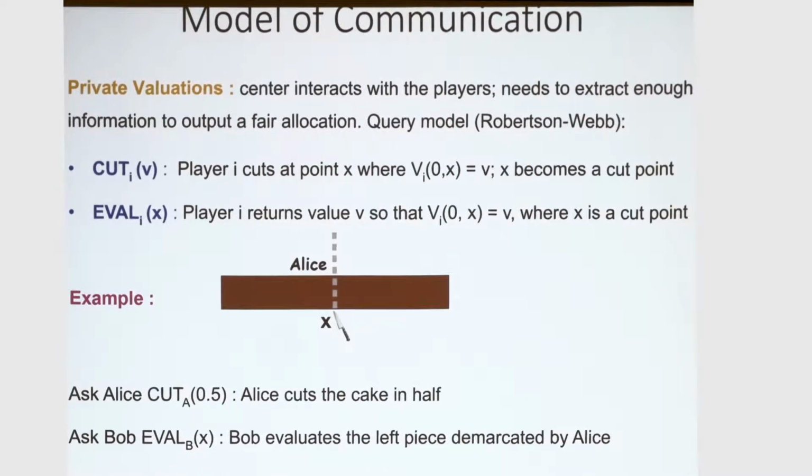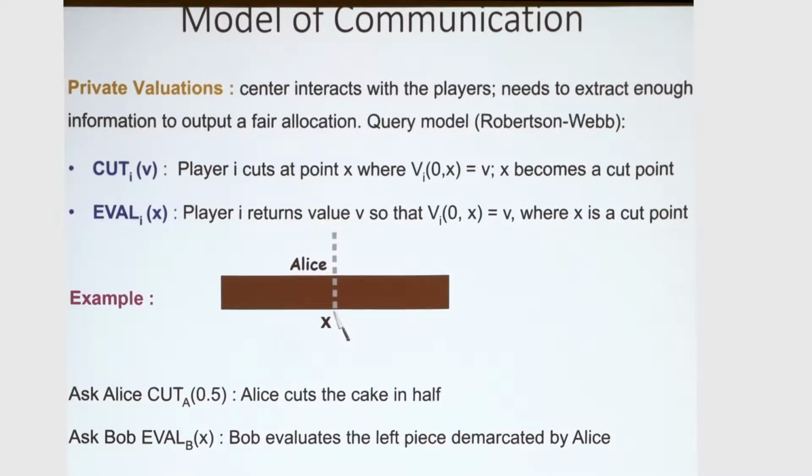In general, we can think of how the players can achieve a fair allocation, given that everybody knows only their own value; they start by knowing their own value. So you could think of having a center or a mediator interacting with the players and asking them information until the mediator extracts enough information, or you could also just have the players talk among themselves. And there is a standard query model that has been used to study query complexity in K-cutting, and it has 2 queries.